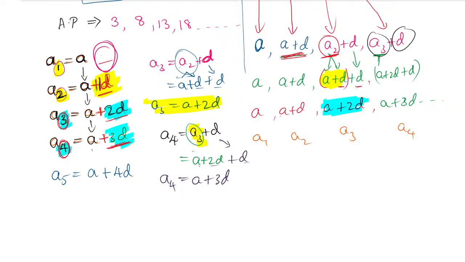So remember, A will not make any changes. A will be there as it is, but D is going to increase as the number increases. Here you can find the relation: if the number is 5, the fifth term you are finding, it will remain 4D. It will remain one less. One question: if you want to find A10, what is the formula to find A10? Quickly. Anyone?